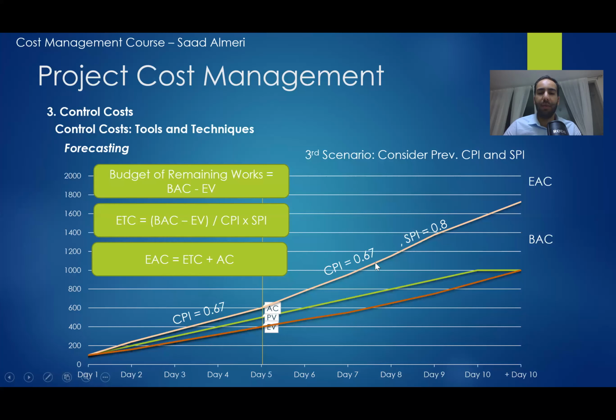But I am assuming that my performance in cost and my performance in schedule will be the same. That means that I need to divide this by the multiplication of this and this. And lastly, the variance at completion will be the variance between these two values, BAC minus EAC.